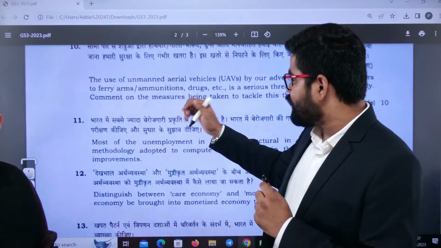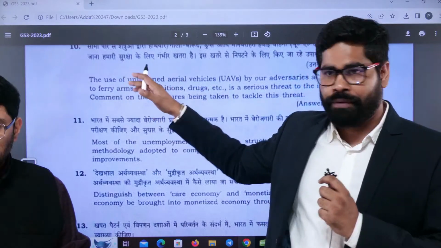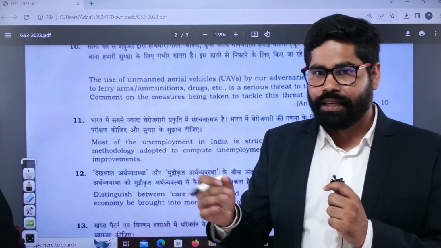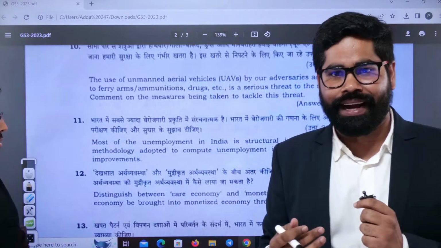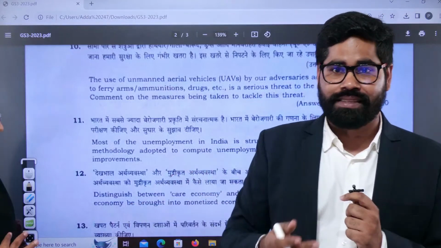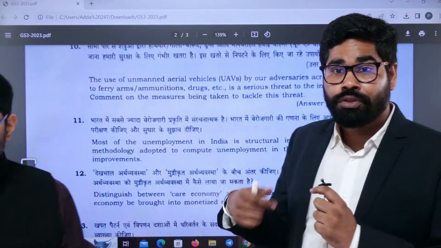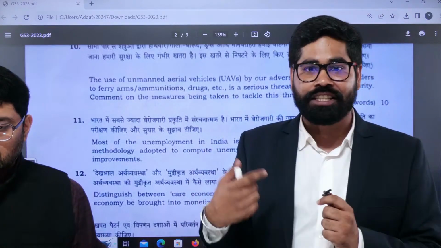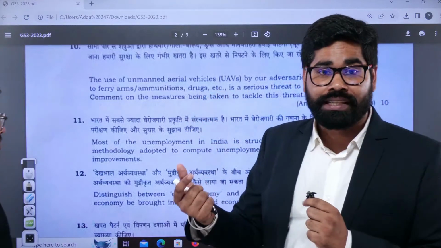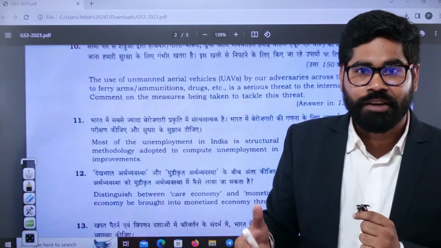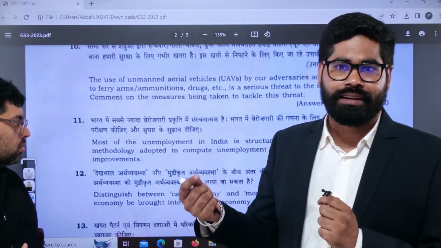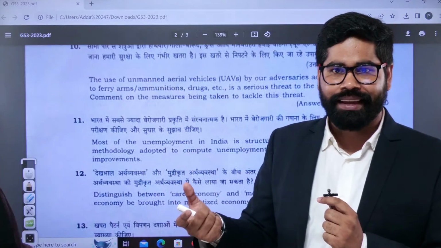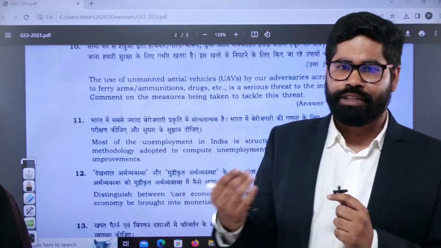If we look at the reference given, the use of unmanned air vehicles by our adversaries across the borders. If you have gone through this topic, you might have seen these facts: there have been more than 100 cases in just one year where drones have been captured by our security forces trying to smuggle arms, drugs, or even counterfeit currencies being sent to India from Pakistan. It has been caught across the western border. So this is something which was quite much on the expected line.